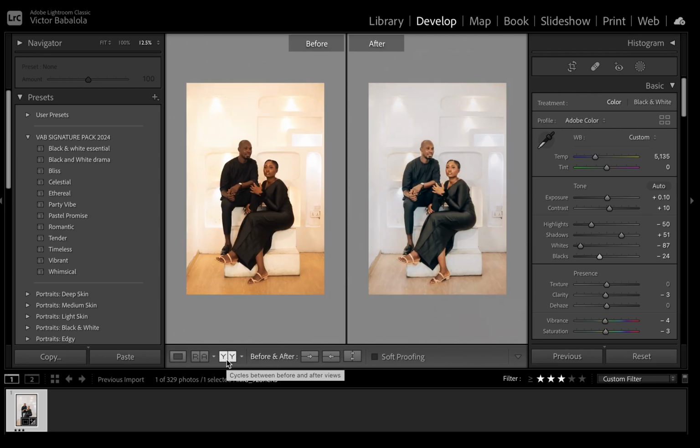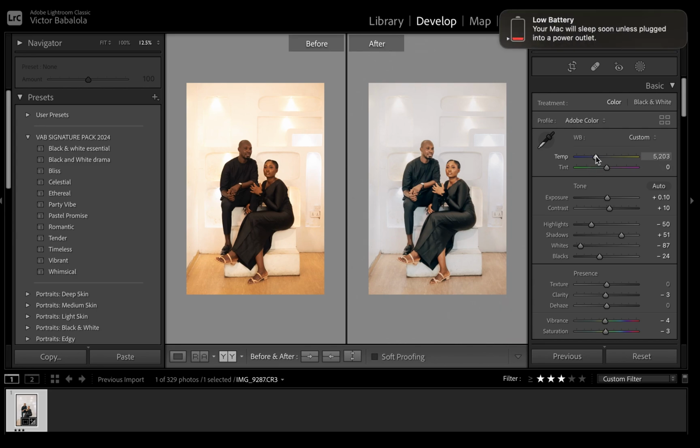So this is the before and the after. This is the picture that was imported on the left side. This is the before, and on the right, which is the after, this is what we have after the little color grading with the preset and tweaking the preset. So you see that it's a huge difference already,